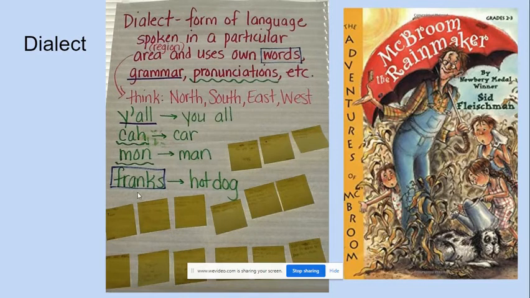I think pretty much in the North they say franks, and down here we say hot dogs. There are different words that we use for the same objects, depending on where you are. An example of that was when we read McBroom the Rainmaker. Think about that text and all of the dialect that we heard from that story, and take a moment to remember what pieces of dialect you remember from that.